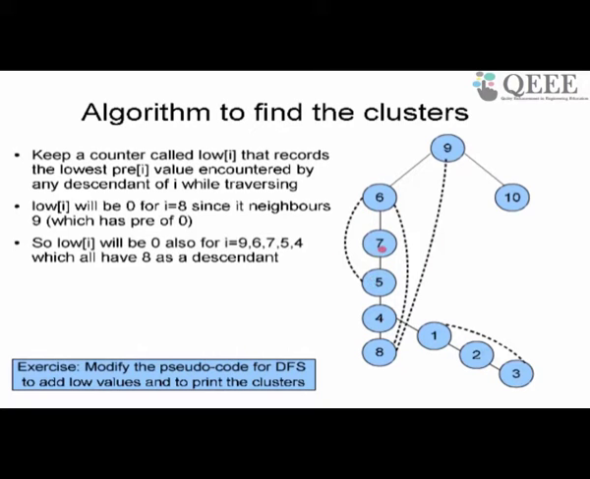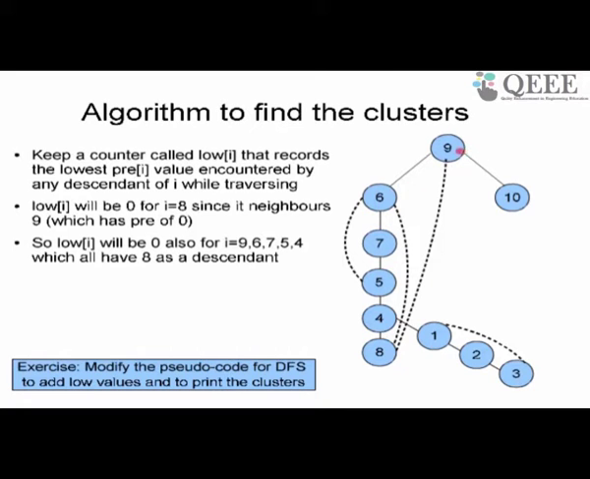Because 5 has a low value of 1, 7 has a low value of 1. Why does 7 have a low value of 1? Because I can go from 7 to 5 to 6, and 6 has a pre value of 1. Then similarly 6 has a low value of 1 because of 6, 7, 5, 6. So like that I can draw the low values. The low value basically is the lowest pre-value I have encountered while doing DFS.